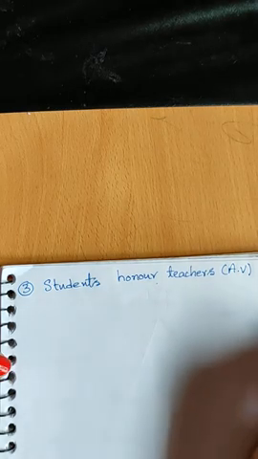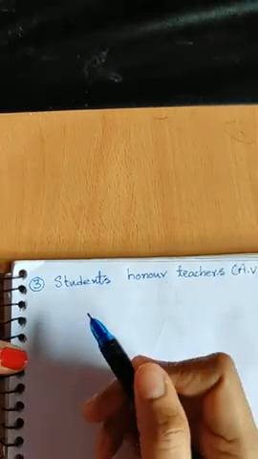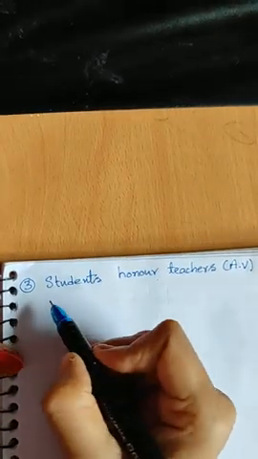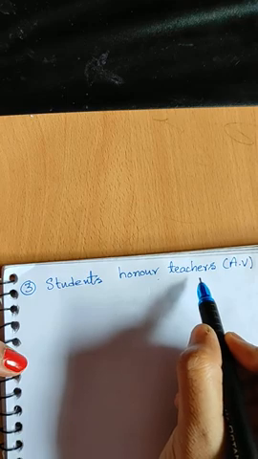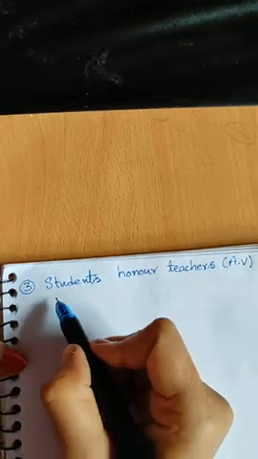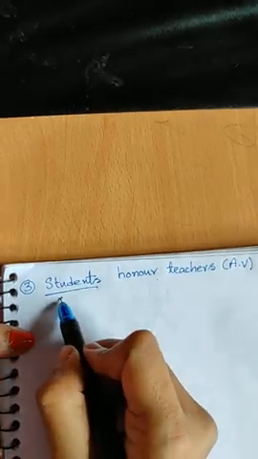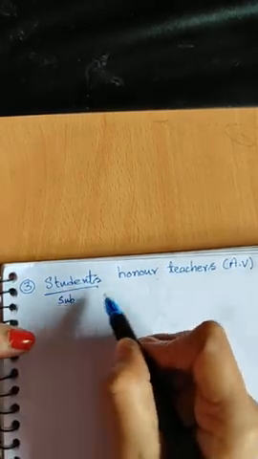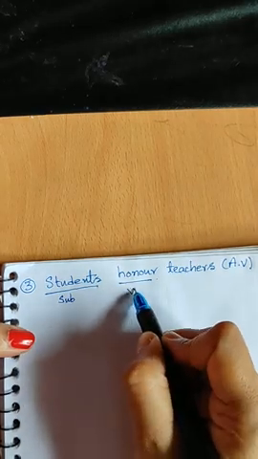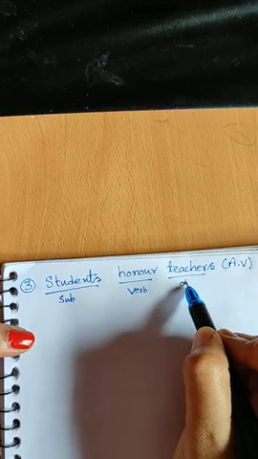Can you try directly, without seeing the principle? Try it. Okay. First, what did we have to take? First we had to divide it. Which is the object here? Teachers. Which is the subject here? Students. So this is the subject, this is the action verb, and this is the object.